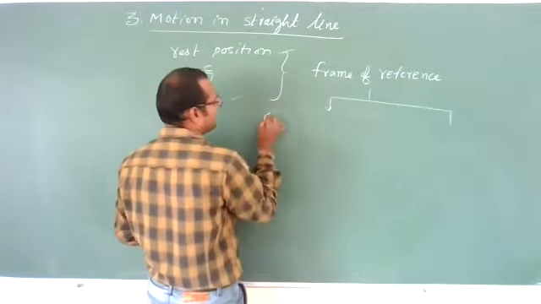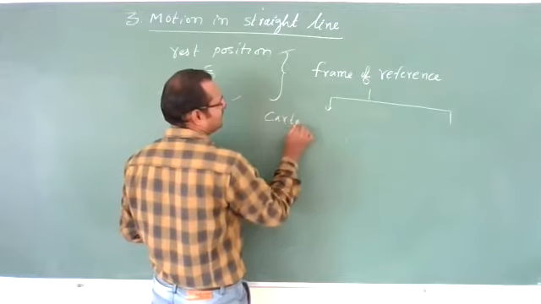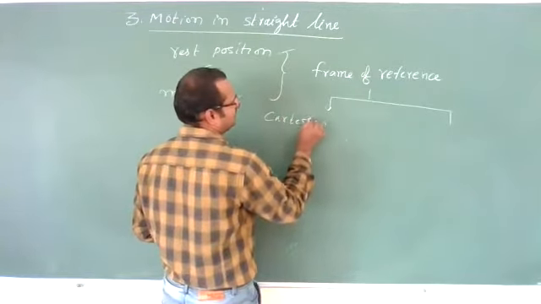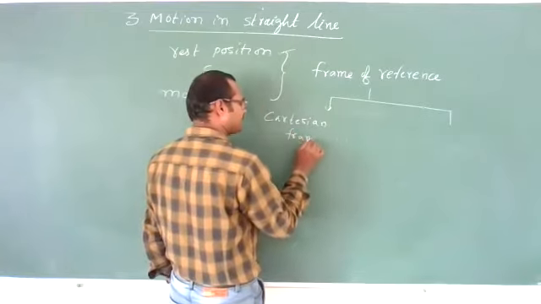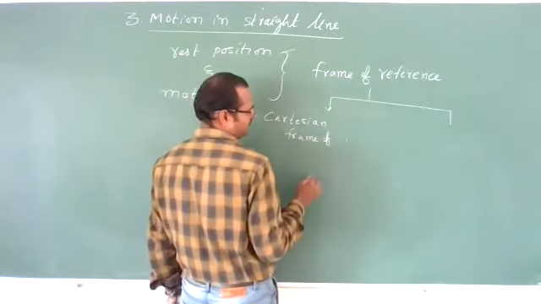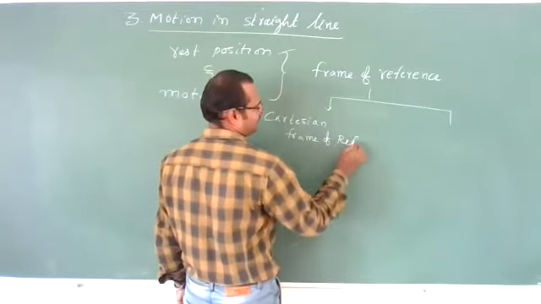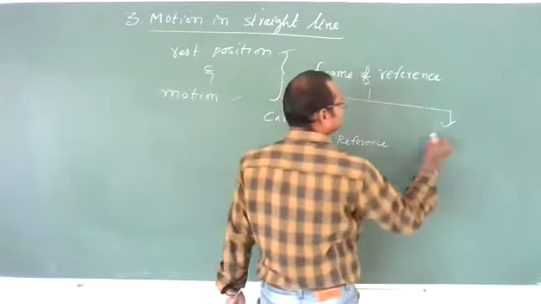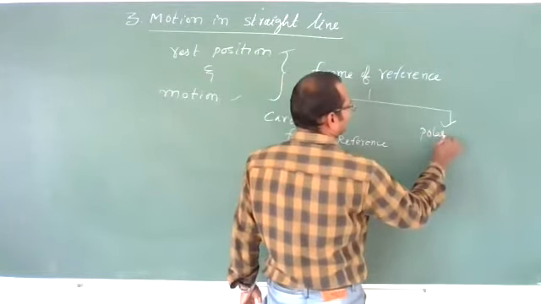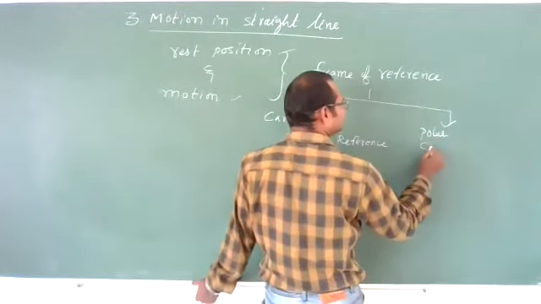The first one is the Cartesian frame of reference. The second one is the polar coordinate system.